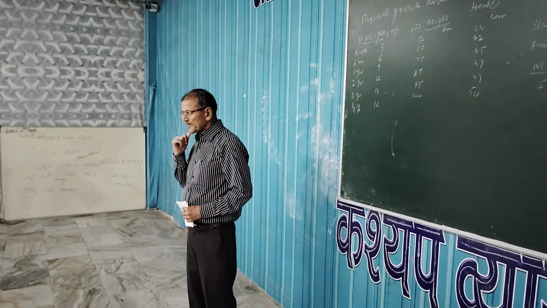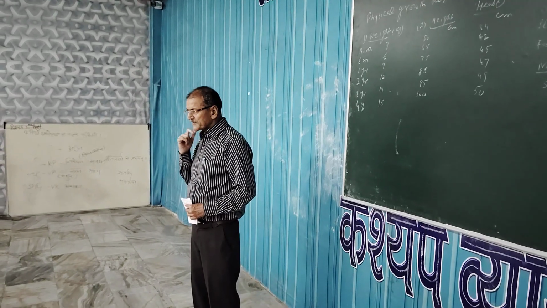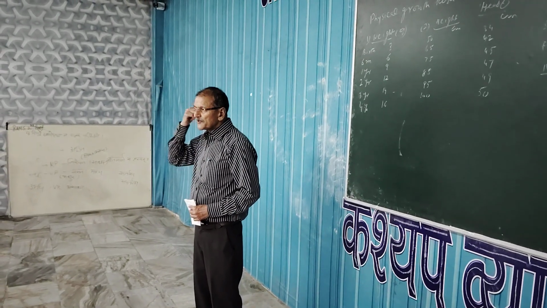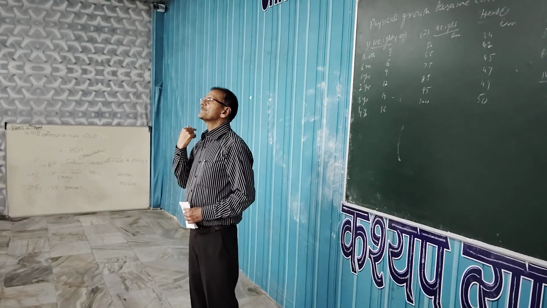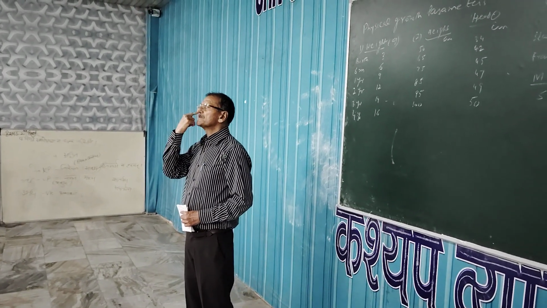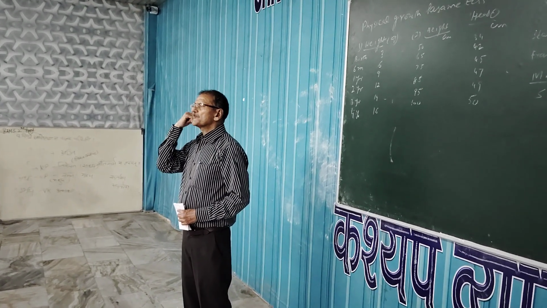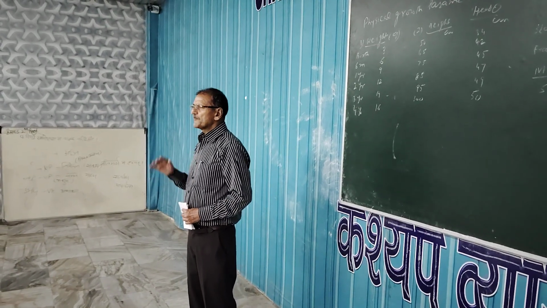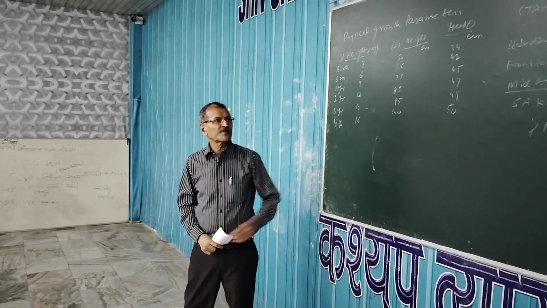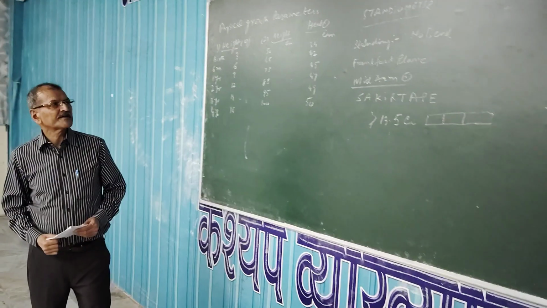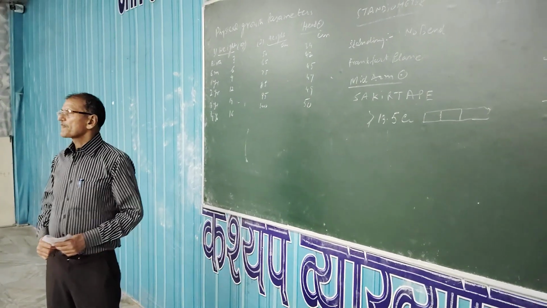If the child is keeping the head like this, then it will not be in horizontal position. So if the child is keeping the head straight, then this plane, if you draw between these two, it will be horizontal. That will be the correct height. You can note down what is Frankfurt plane.